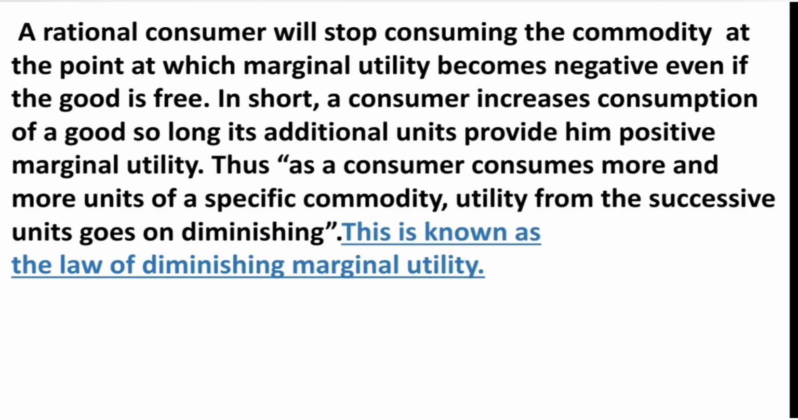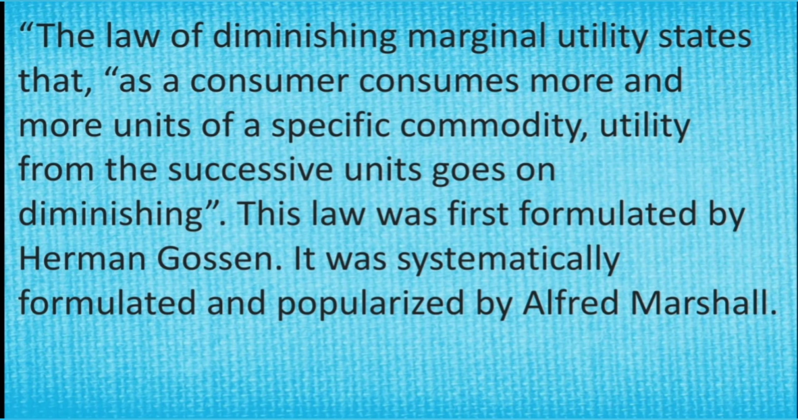A rational consumer will stop consuming the commodity at the point at which MU becomes negative, even if the good is free of cost. So, in short, a consumer increases consumption of a good so long as its additional units provide him positive marginal utility. Thus, as a consumer consumes more and more units of a specific commodity, utility from the successive units goes on diminishing. This is known as the law of diminishing marginal utility.